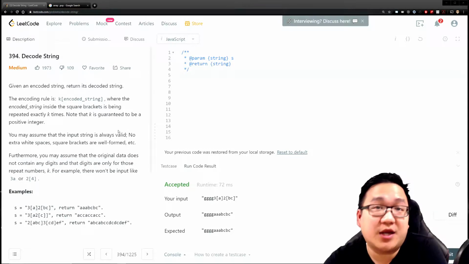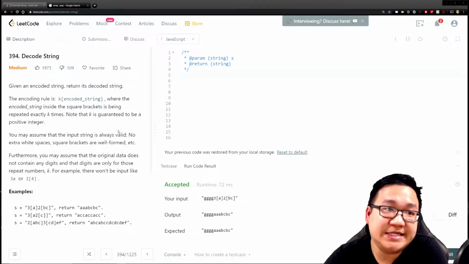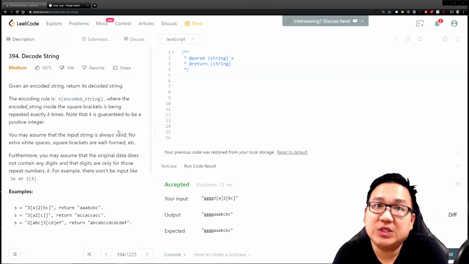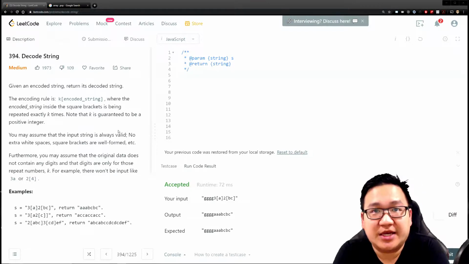This problem is actually kind of cool. It's called Decode String. It's one of the more popular ones being asked at Google, so I thought it would be appropriate to do it here.